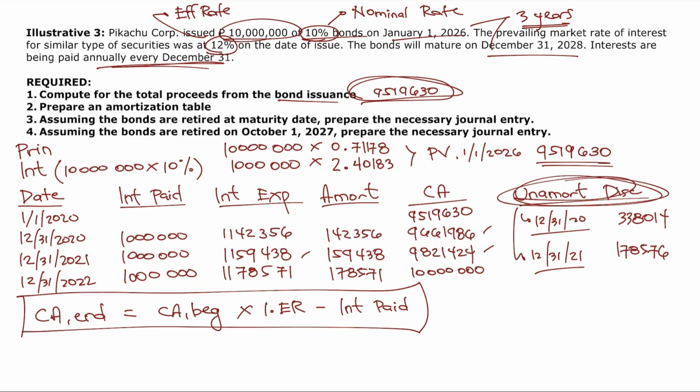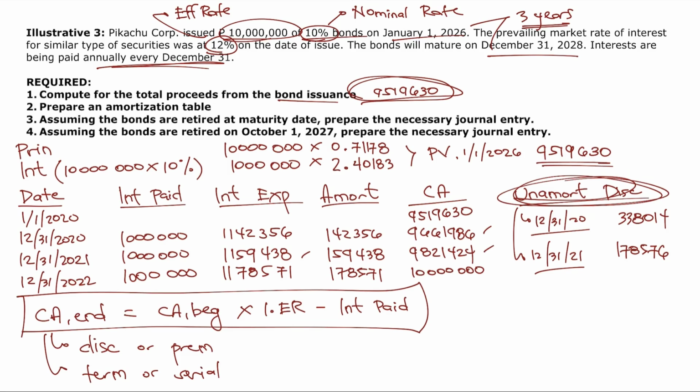But if you are an undergraduate student wherein the solution is required, kailangan mo pa rin matutunan how to prepare the amortization table. Nagkakaintindihan ba? Sir, yung shortcut po ba na yan, nag-a-apply whether premium or discount? Yes, nag-a-apply po yan whether discount or premium tayo. Sir, nag-a-apply din po yan whether term bonds or serial bonds? Yes, nag-a-apply din yan whether term bond or serial bonds.